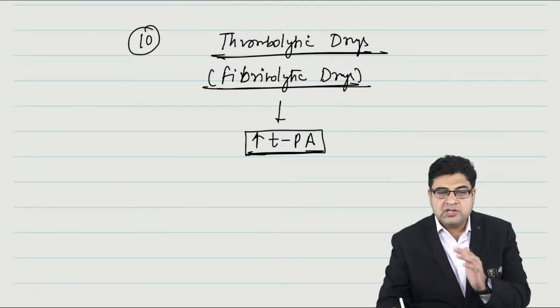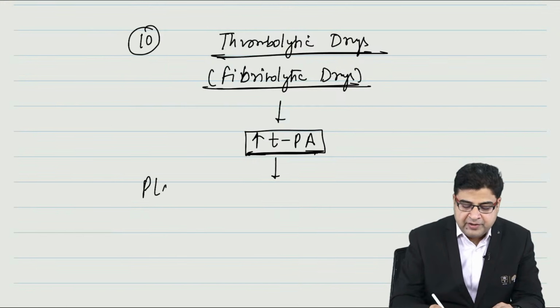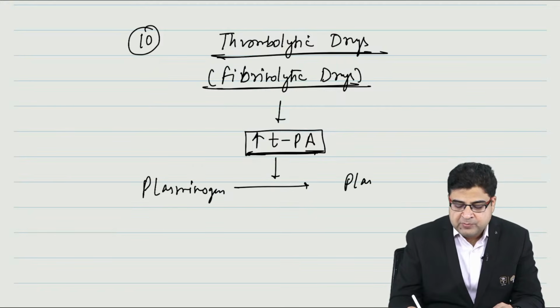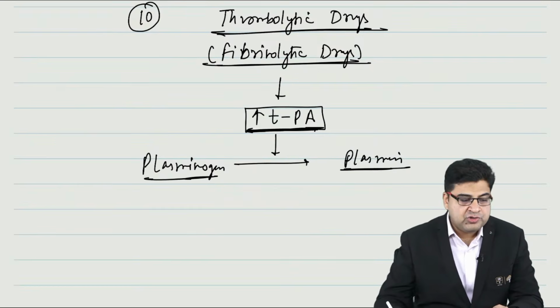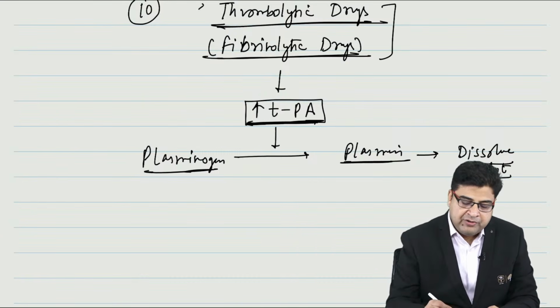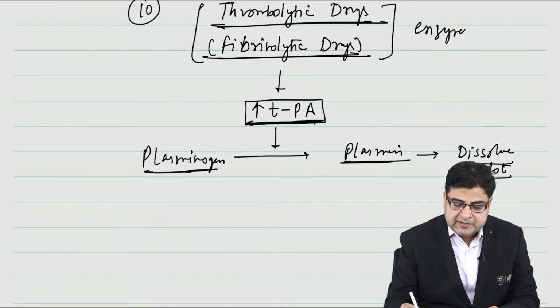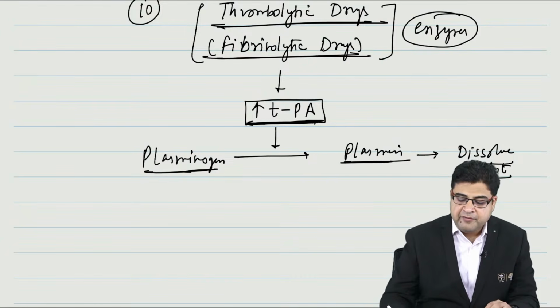TPA full form is tissue plasminogen activator. Because they behave as a tissue plasminogen activator, they will activate the plasminogen in the body, and plasminogen is converted to plasmin. And once this plasminogen is converted to plasmin, these medicines can dissolve the already formed clot. So, basically, thrombolytic drugs are enzymes, given to dissolve the clot.